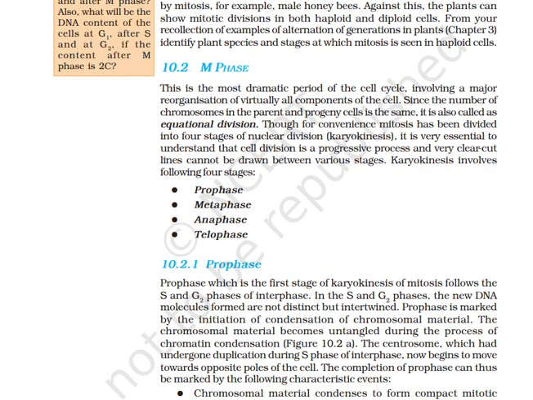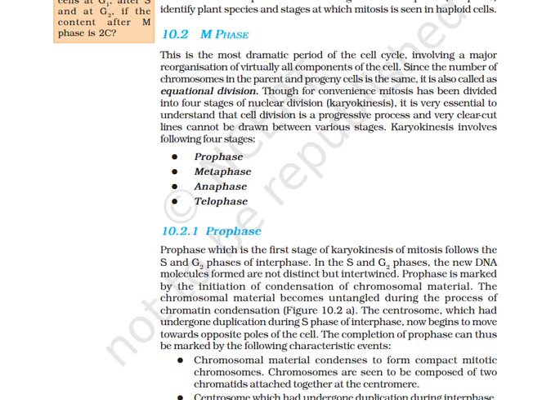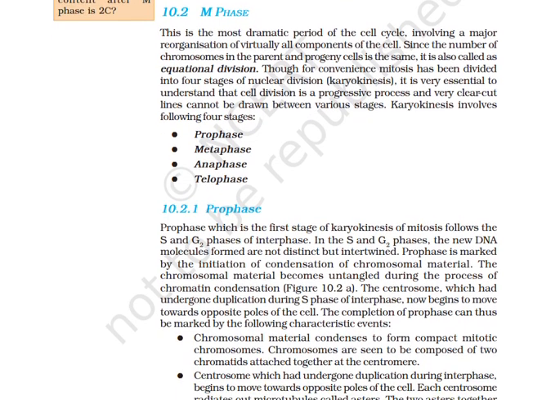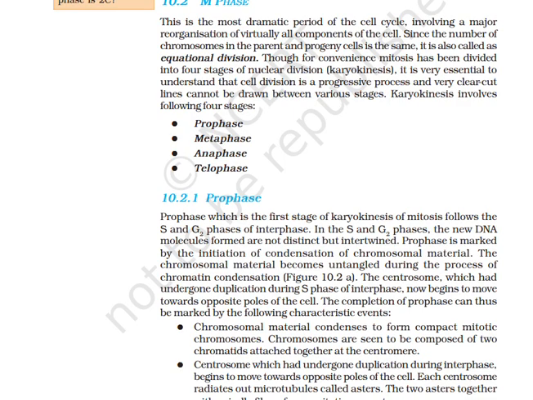M phase. This is the most dramatic period of the cell cycle, involving a major reorganization of virtually all components of the cell. Since the number of chromosomes in the parent and progeny are the same, it is also called equational division. Though for convenience, mitosis has been divided into 4 stages of nuclear division, karyokinesis.